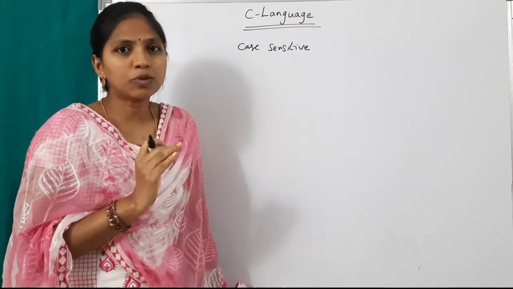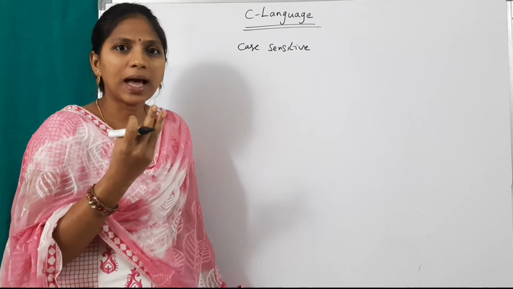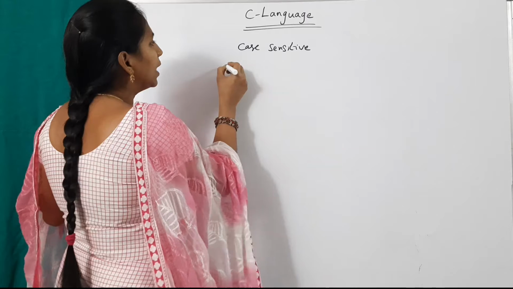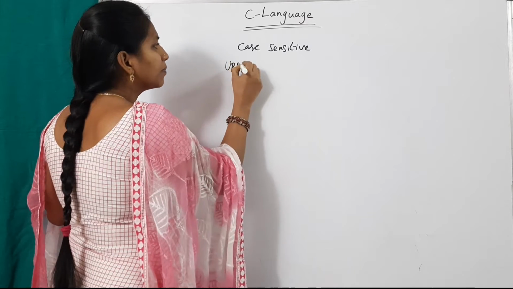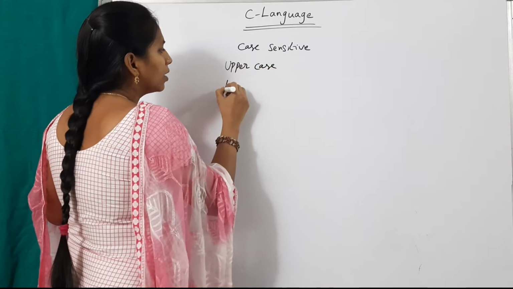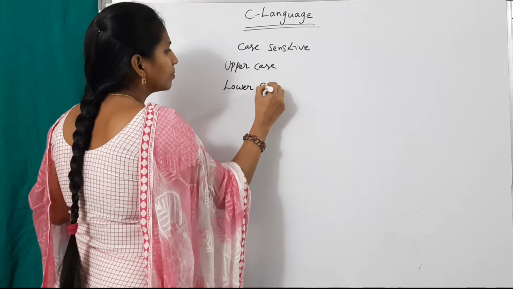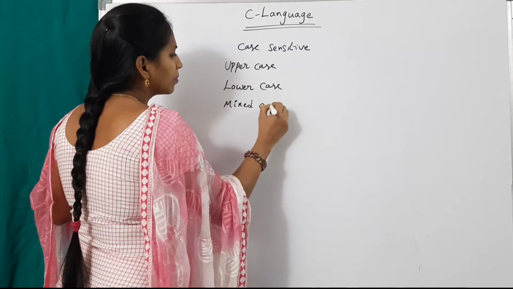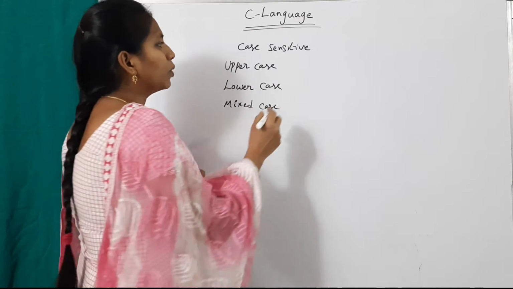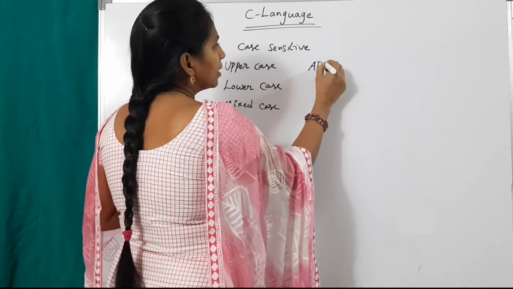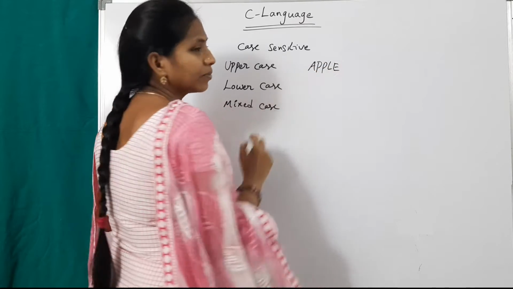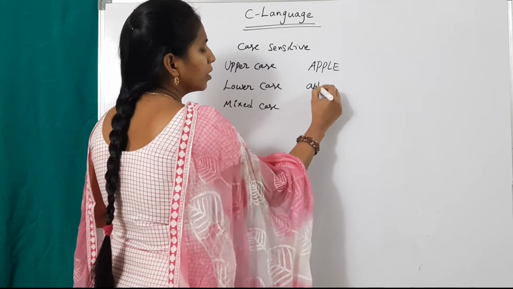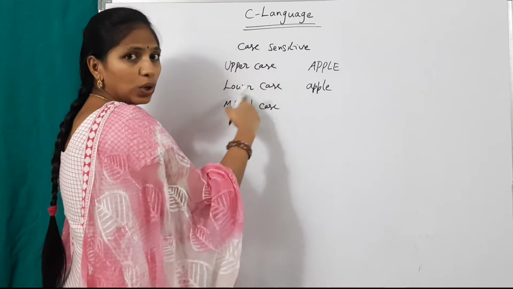Actually, there are three types of cases: uppercase, lowercase and mixed case. Suppose this is uppercase, all capital letters, and this is in small letters, this is lowercase.